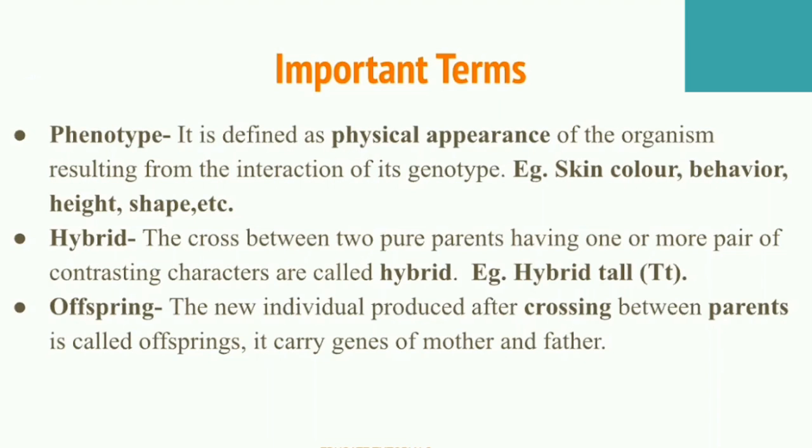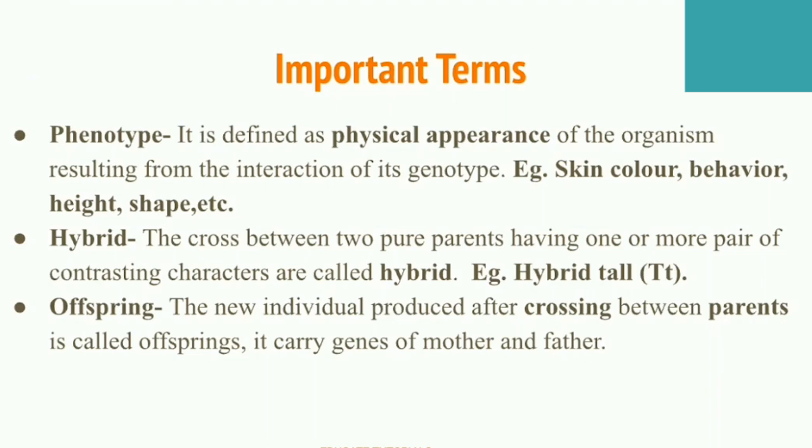Then the next one is hybrid. What do you mean by hybrid? Hybrid is a cross between two pure parents having one or more pairs of contrasting characters. Like the hybrid is capital T and small t. You can say it is a hybrid because they have both contrasting characters, tall as well as recessive.